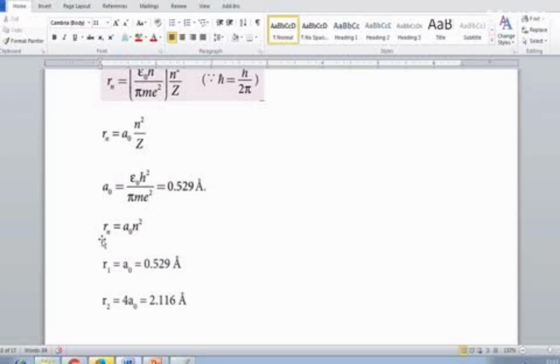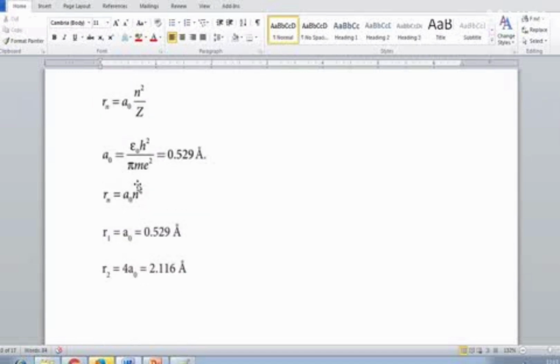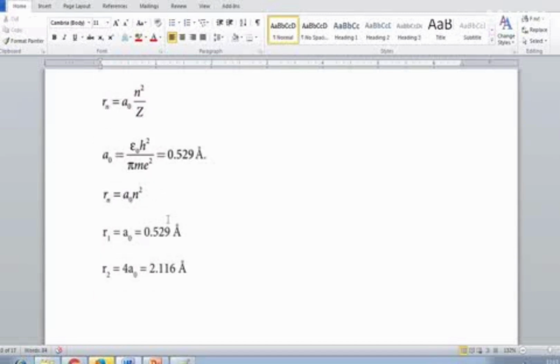So the radius of the nth orbit Rn equals A0 n square by z. Here z you put as 1 for a hydrogen atom. You will get Rn equals A0 n square. For R1, the first orbital, you put n equal to 1, square. So A0 only is there. A0, you know the value, is 0.529 angstrom.